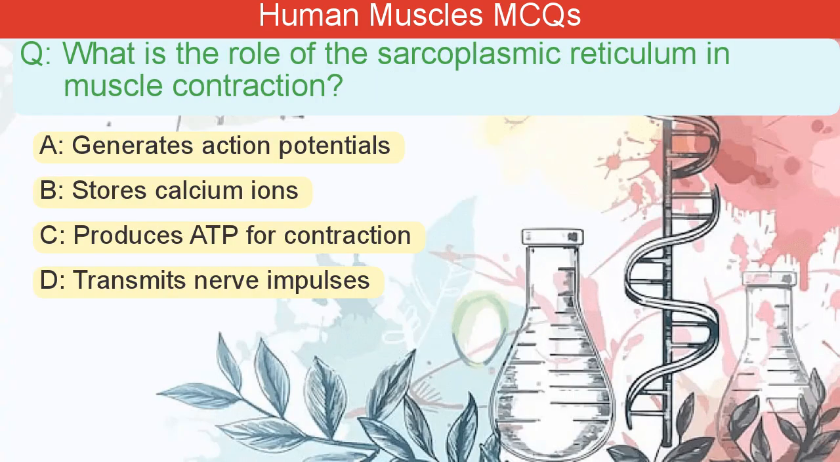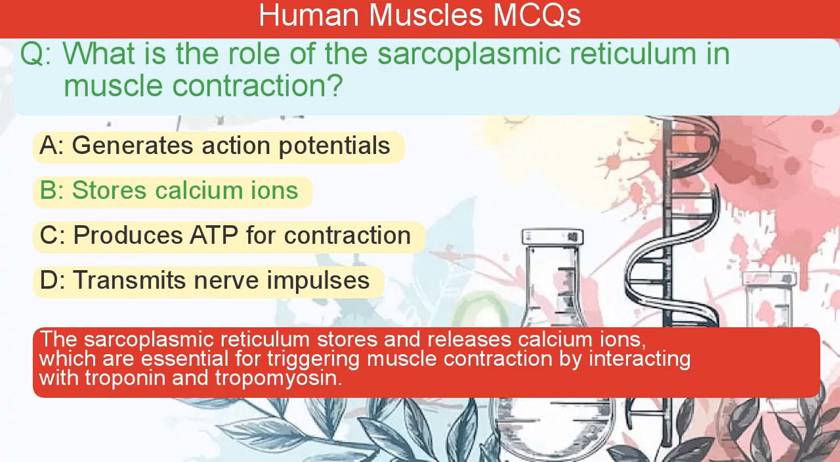What is the role of the sarcoplasmic reticulum in muscle contraction? A. Generates action potentials. B. Stores calcium ions. C. Produces ATP for contraction. D. Transmits nerve impulses. The correct answer is B. The sarcoplasmic reticulum stores and releases calcium ions, which are essential for triggering muscle contraction by interacting with troponin and tropomyosin.